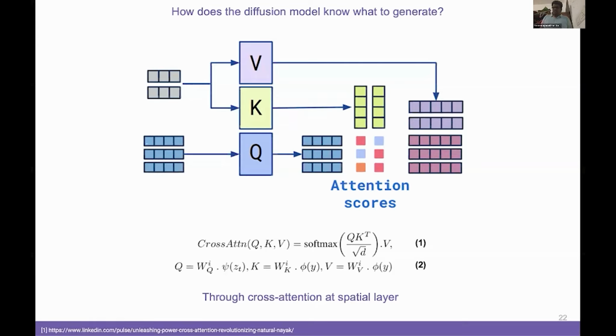The key insight is this: the attention scores tell us, for every spatial location in the image, how much each text token contributes to that location. The token dog might have high attention in the upper left region. Ball might have high attention in the lower right, for example. That's how the model spatially grounds the language.